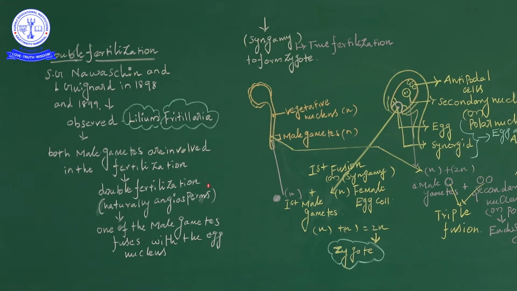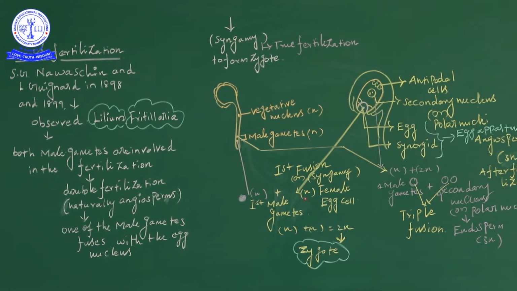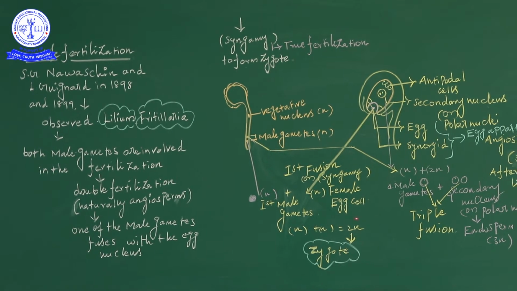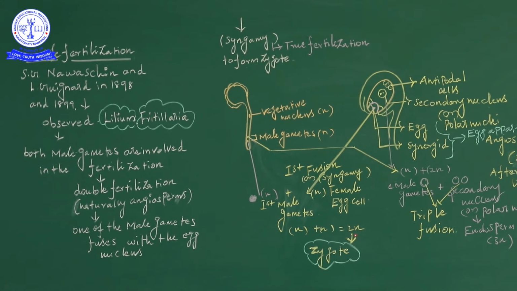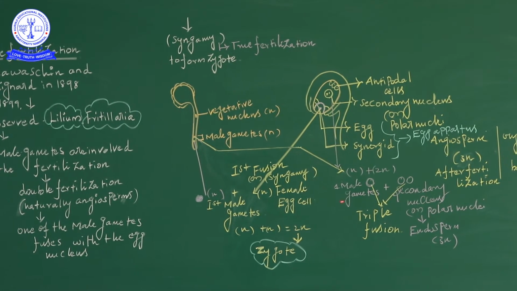Okay. Double fertilization occurs naturally in angiosperm plants. Okay, it's a very important question. And one of the male gametes fuses with the egg nucleus. The first one, the male gamete, is in the haploid condition, and in the embryo sac the egg nucleus is a single haploid condition. Haploid female and haploid male, N plus N, form the 2N condition, the formation of the zygote in 2N condition.